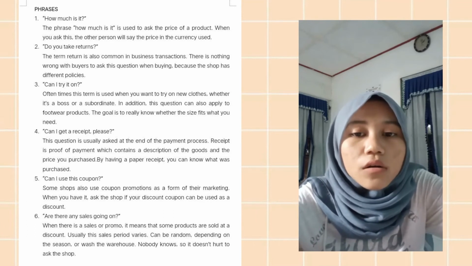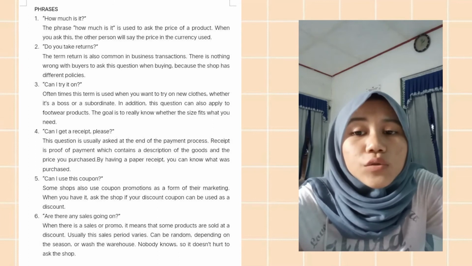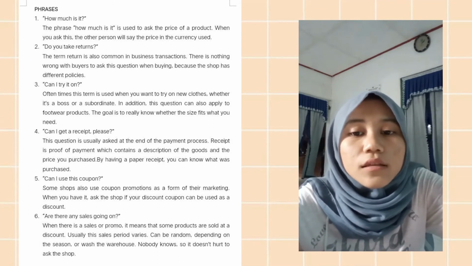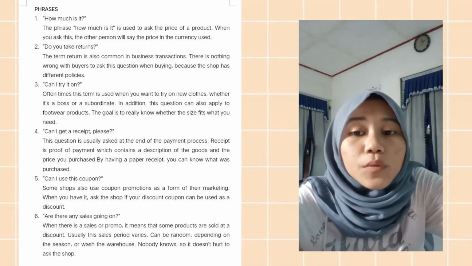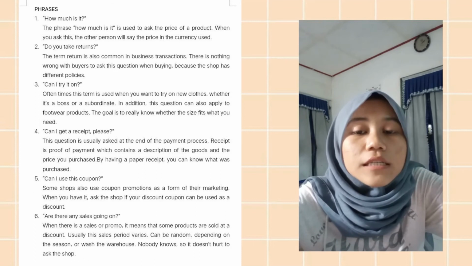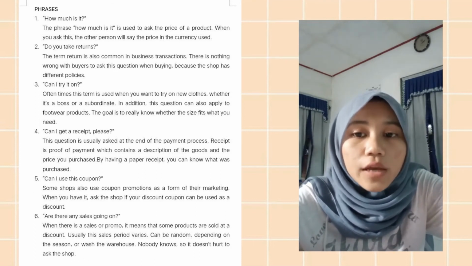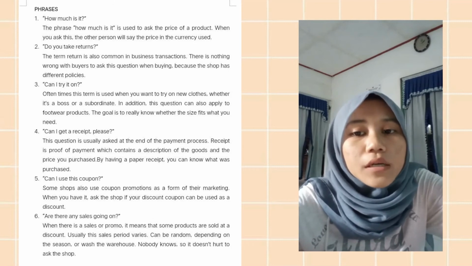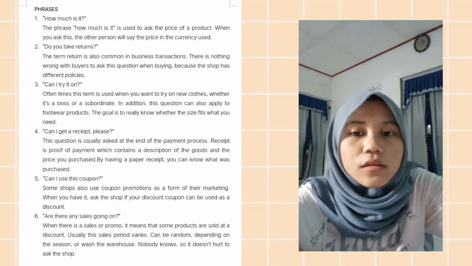Number 4, can I get a receipt please? This question is usually asked at the end of the payment process. A receipt is proof of payment which contains a description of the goods and the price you purchased. By having a paper receipt, you can know what was purchased.